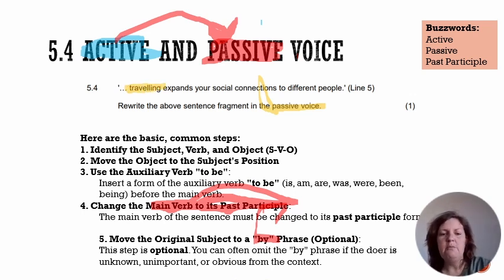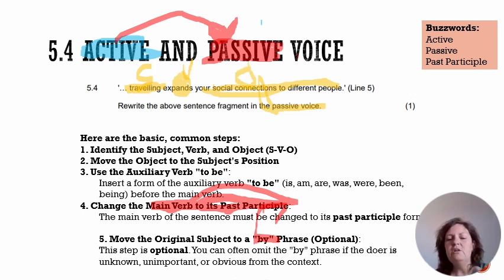And of course it's tricky because traveling there is serving as a gerund. It's serving as a noun. Traveling is your subject. Your action word, the important one, the one that's going to have to change, the one that the subject and your object are centered around, expands. Okay? Expands is your verb in the sentence, your doing word. And then your object, your social connections to different people. Your social connections is the direct object, but I won't go to advanced techniques like that today. I'm just going to show you that I've got S, I've got V, and I've got O.